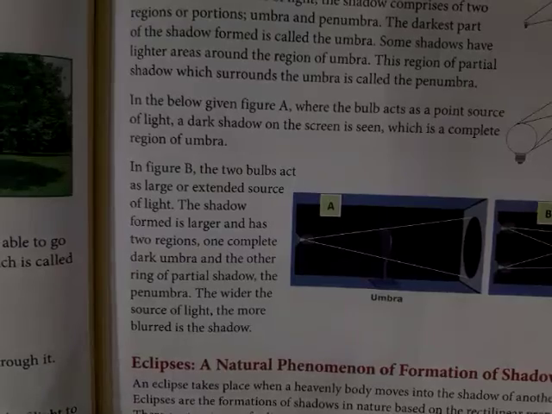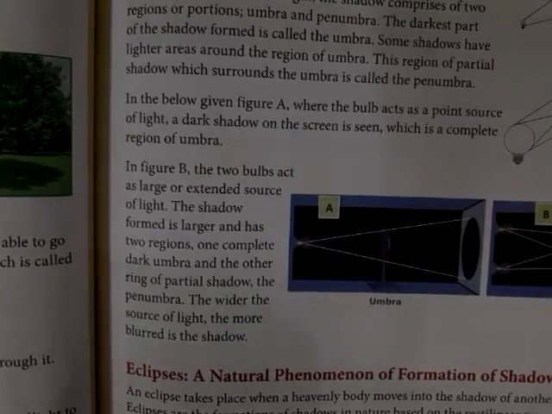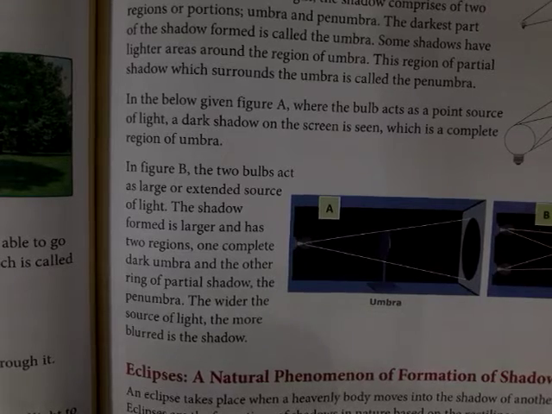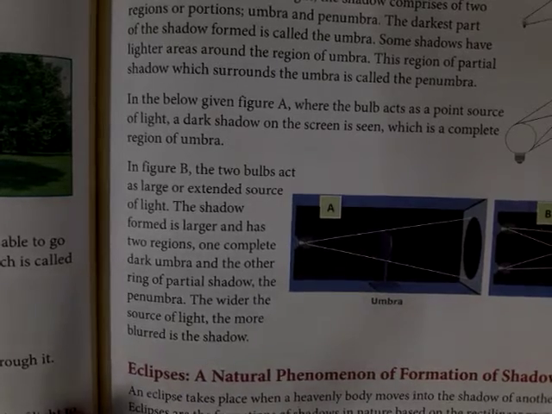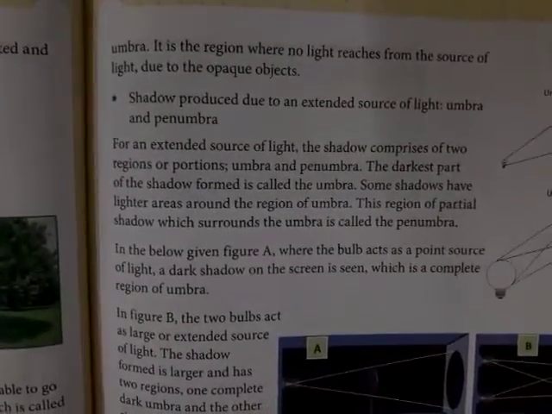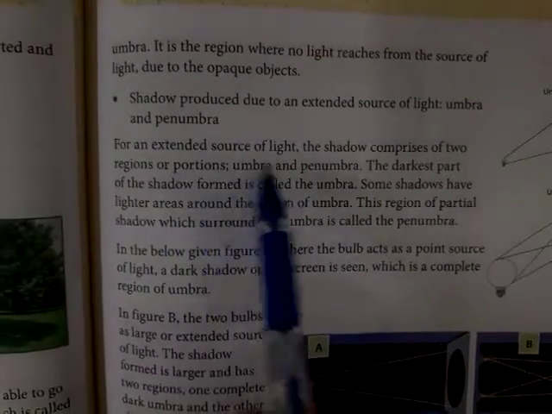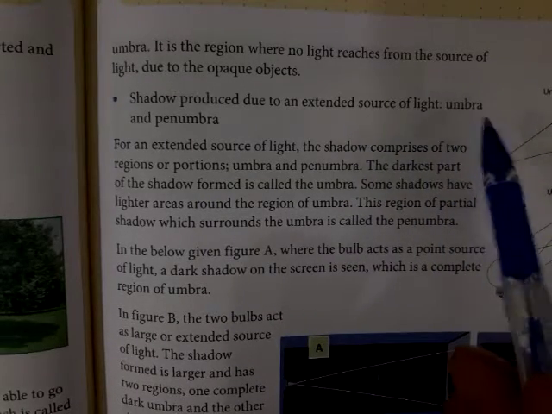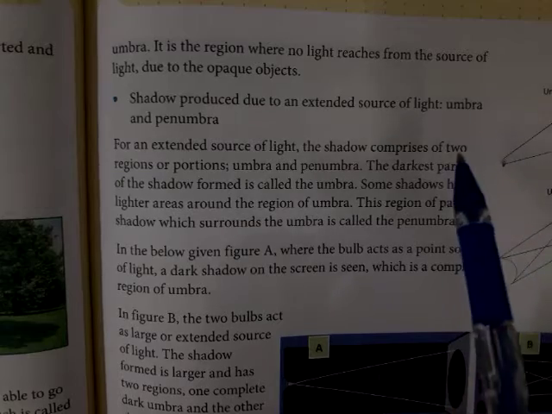Eclipses are natural phenomena. Natural phenomena means they occur by nature, by our heavenly bodies. You can see here eclipses, and we have also discussed the umbra and penumbra. Umbra is the darkest part of any object.